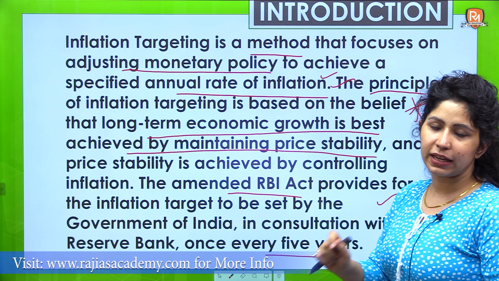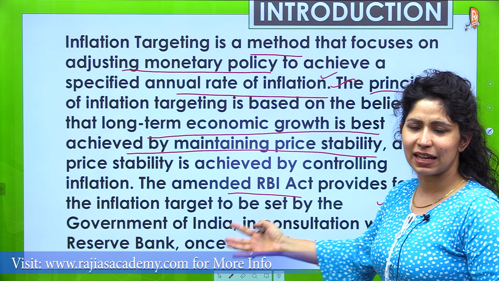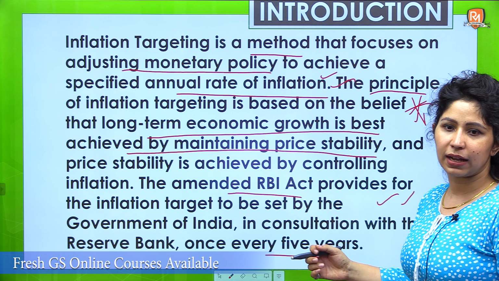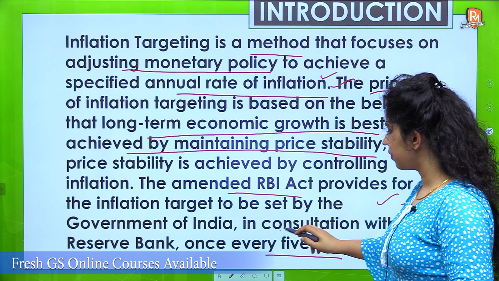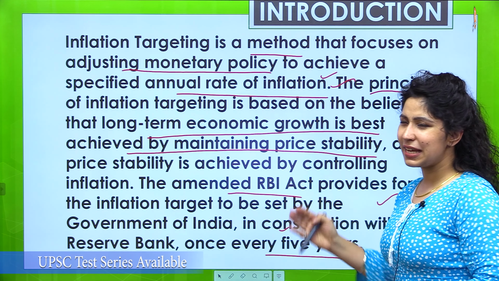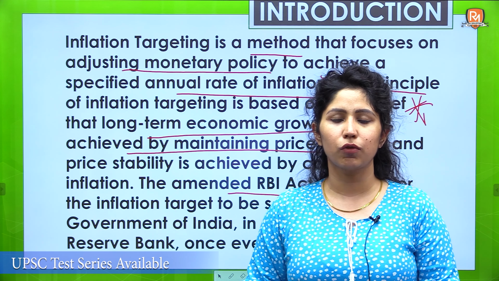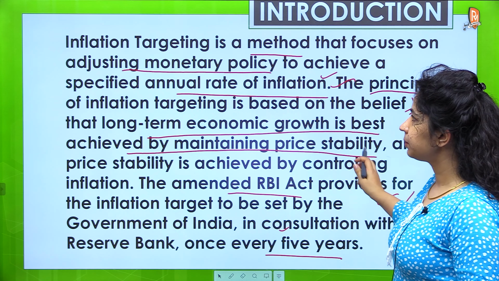So the government of India, a very important prelims question, this has been asked earlier also. The government of India sets this inflation target in consultation with the Reserve Bank every 5 years. These three lines are enough for your introduction. Now you can move on to the explanation part.